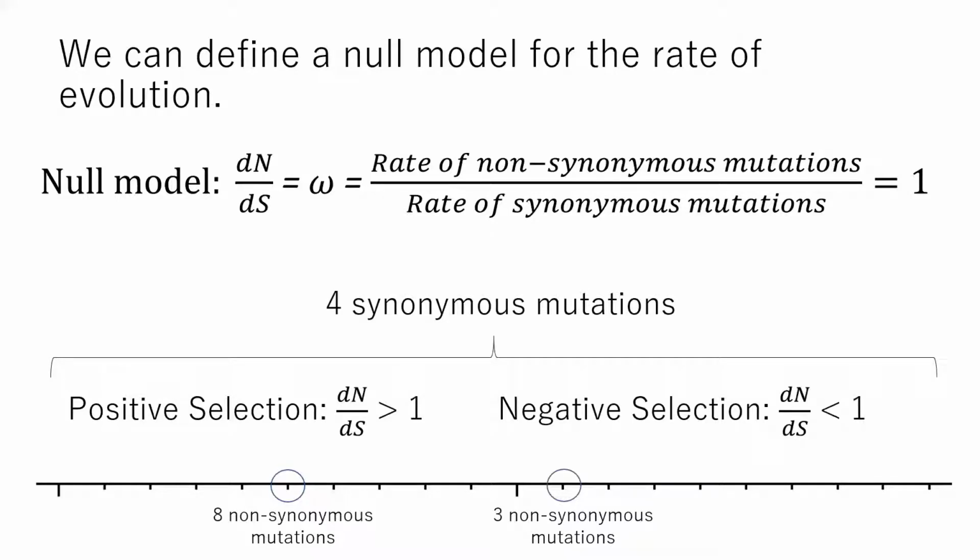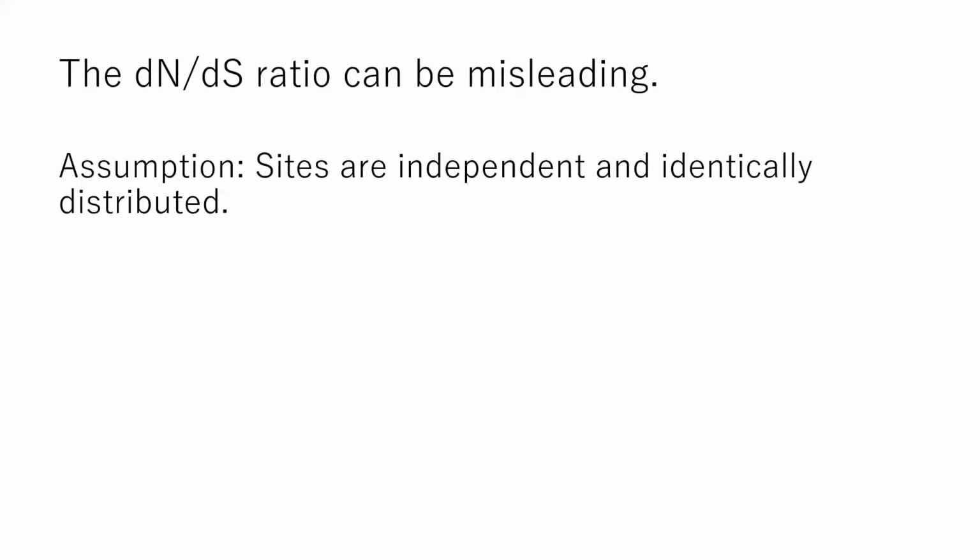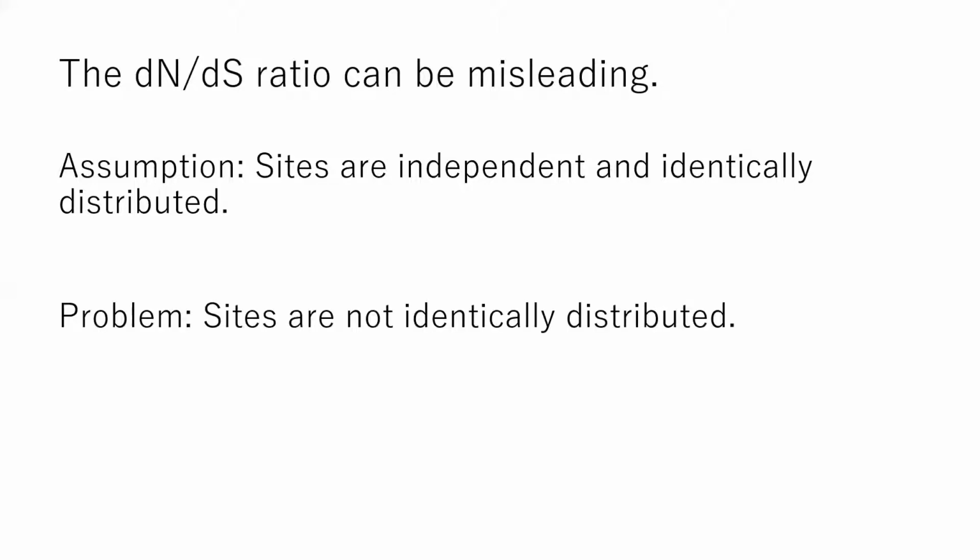And this dN/dS null model for evolutionary rate certainly has its strengths in that it is intuitive and straightforward and easy to work with. However, it can often be misleading. So a key assumption of this traditional null model is that the evolutionary properties of sites are independent and identically distributed. However, one of the problems with this assumption is that sites are not, in fact, identically distributed.